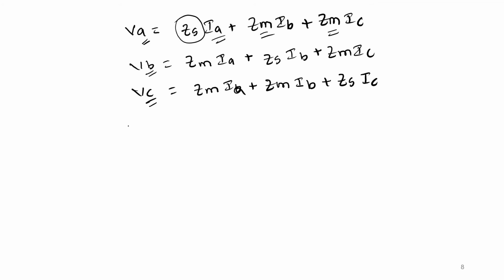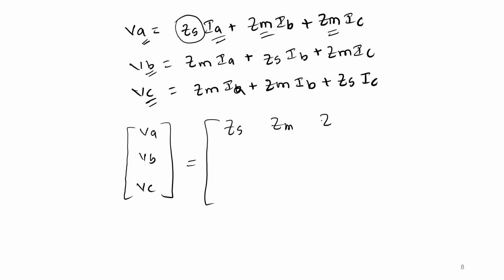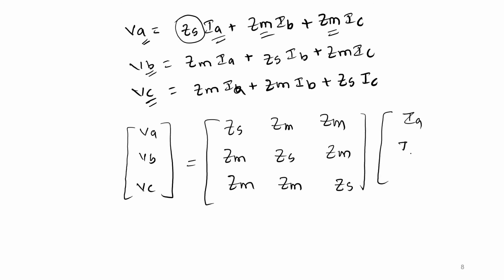Now if you represent this in matrix notation, VA, VB, VC is equal to Zs, Zm, Zm; Zm, Zs, Zm; and Zm, Zm, and the Zs value, into Ia, Ib, Ic.